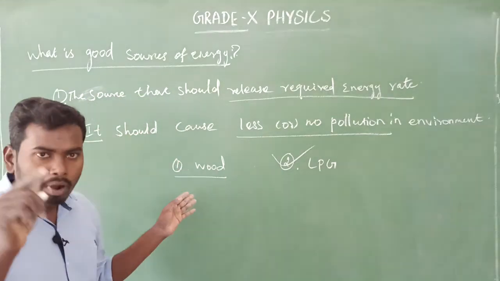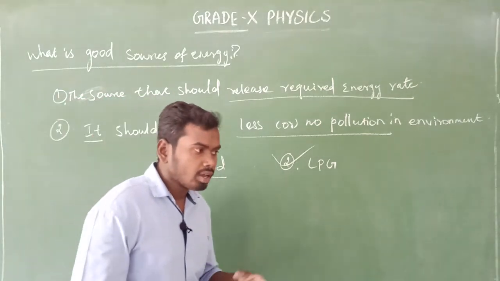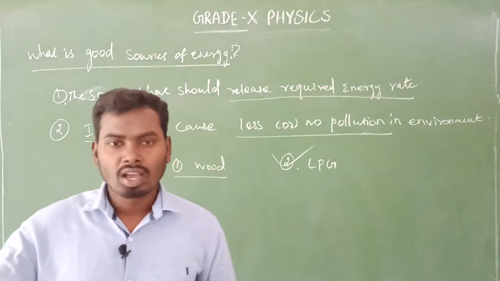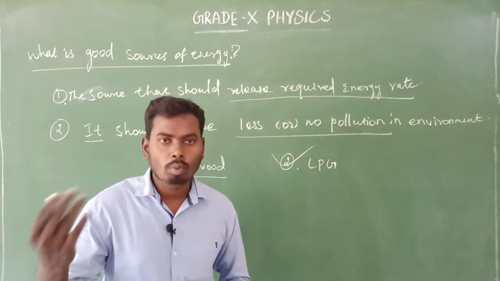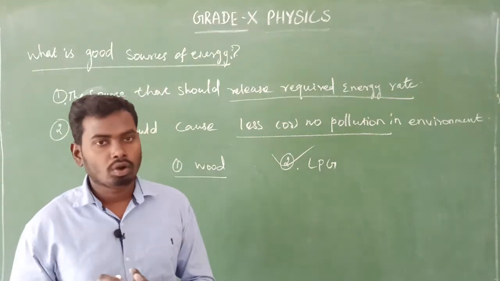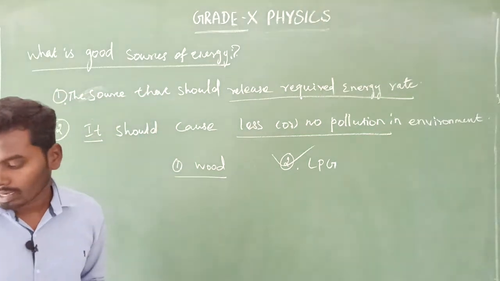On burning, wood releases so many harmful gases such as carbon dioxide, carbon monoxide and others. This leads to air pollution, environment pollution. That is the second aspect completed.